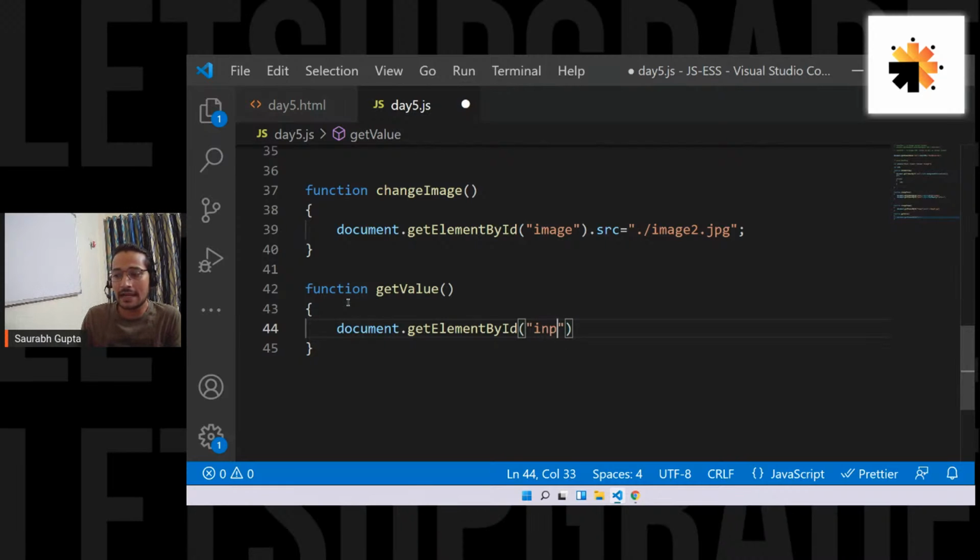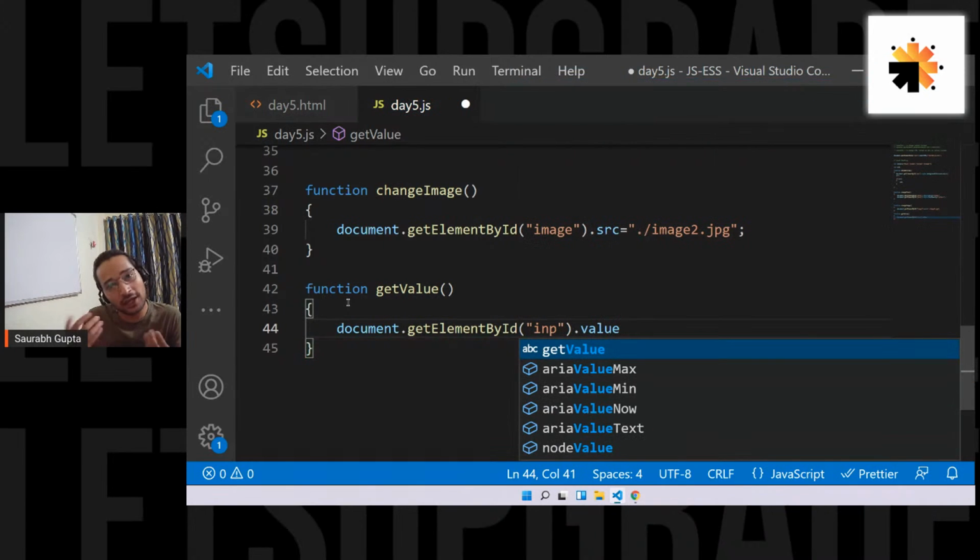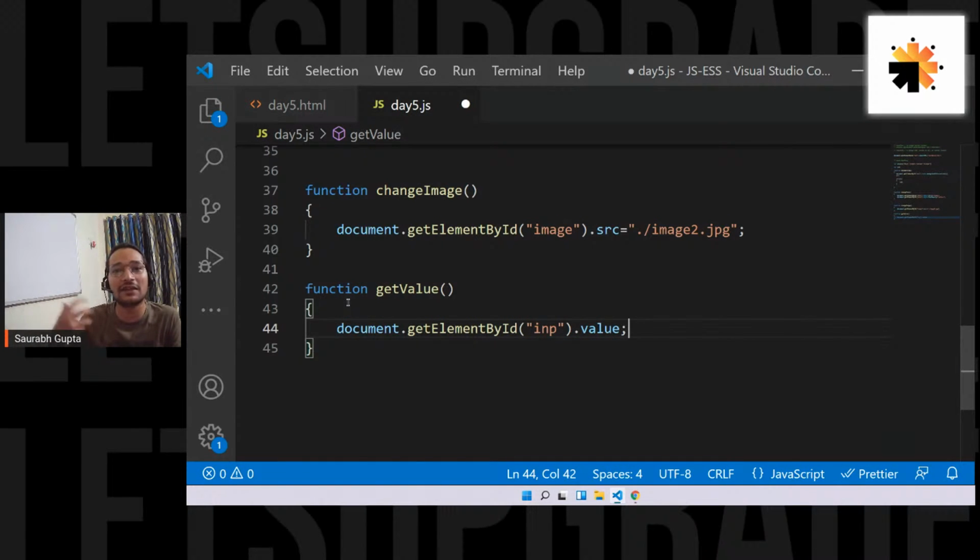Simple. And now when you fetch an input element, and if you want to get the value that the user writes inside that element, you simply call the attribute value. So you again use the attribute only. Value is one attribute that input tag has. So I simply call that value dot value, and this will give me the value. And now I can store it in a variable as well, like this, var data.